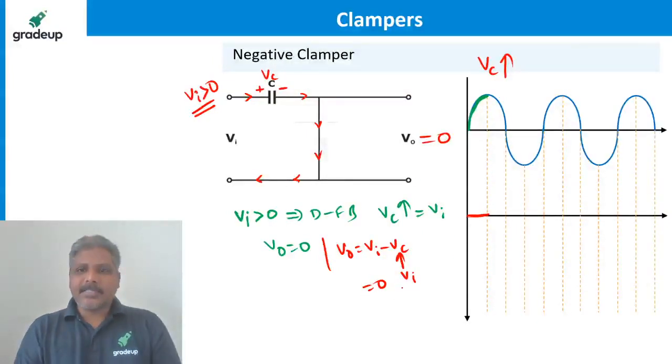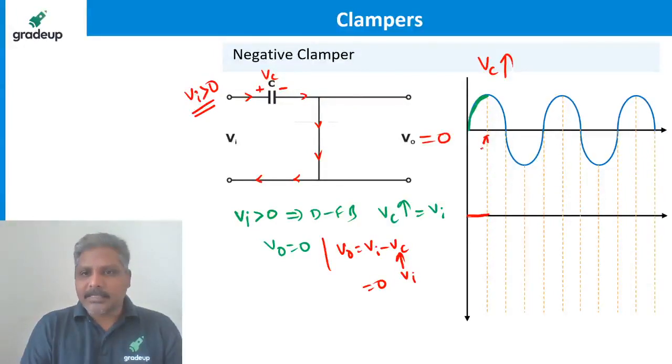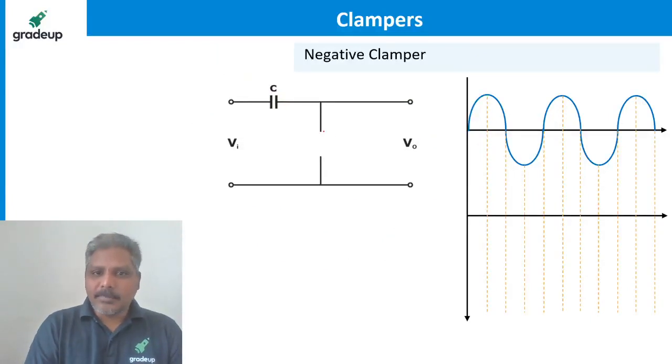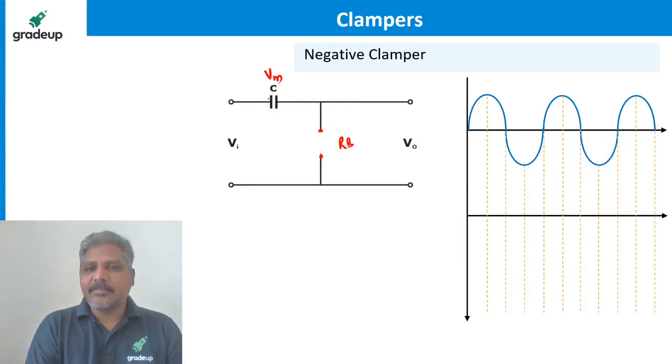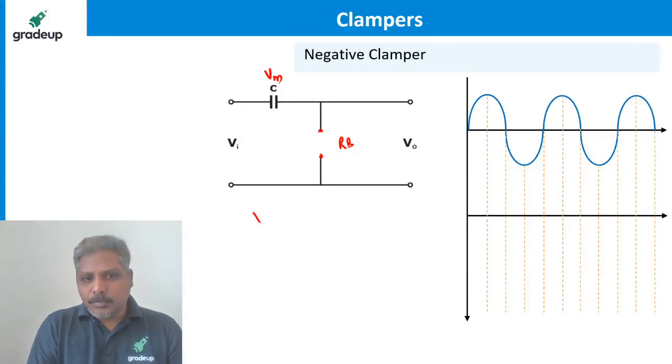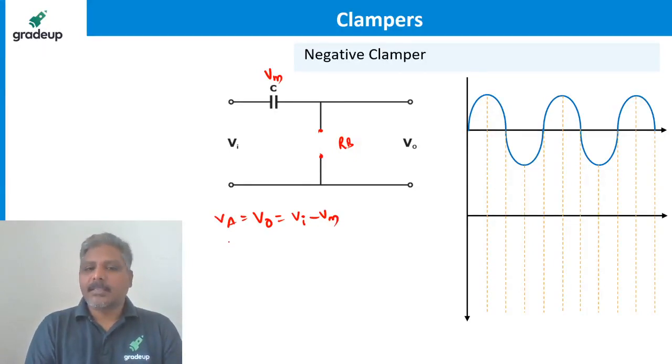This is the first quarter cycle, for pi by 2 radians. Once input becomes greater than pi by 2 radians, simply the diode is becoming reverse biased. Then the capacitor voltage remains at Vm. Capacitor voltage is fixed at Vm. Then the output voltage is Vi minus Vm, which is also nothing but the anode voltage, as we say.